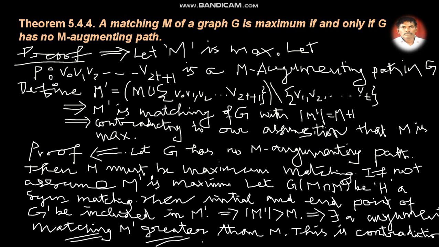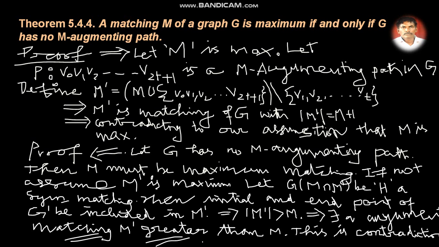Coming to the second proof, the backward direction: assume that there is no M augmenting path. What we have to prove is that M is a maximum. So let G have no M augmenting path. Then we have to prove that M must be a maximum matching.